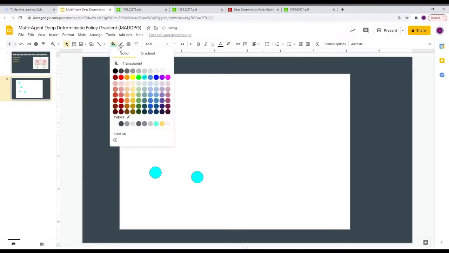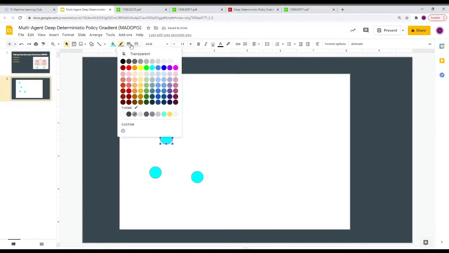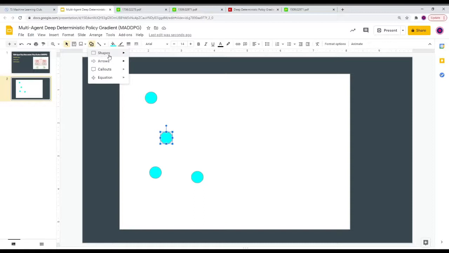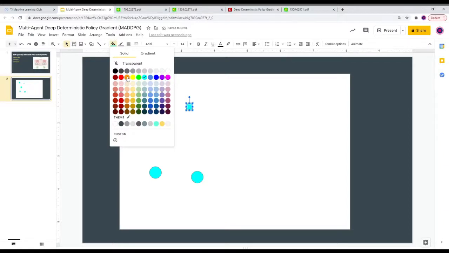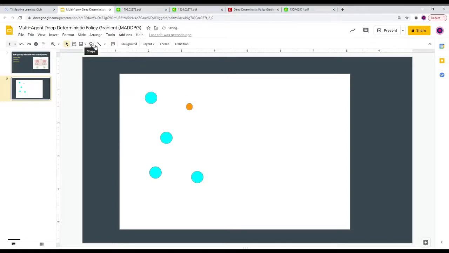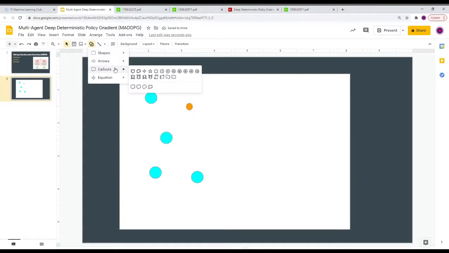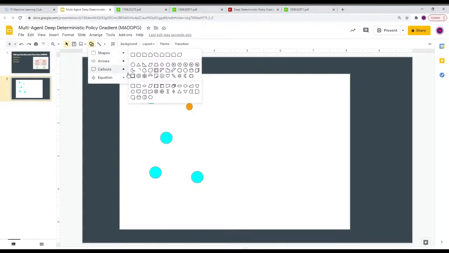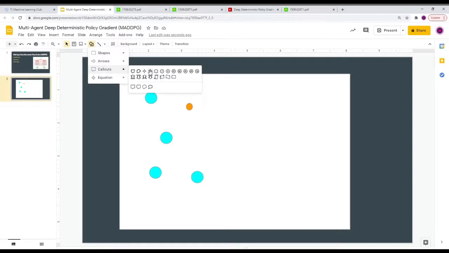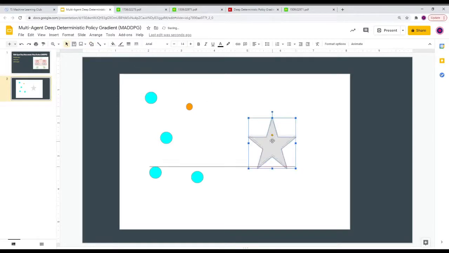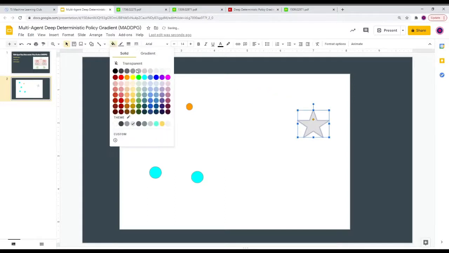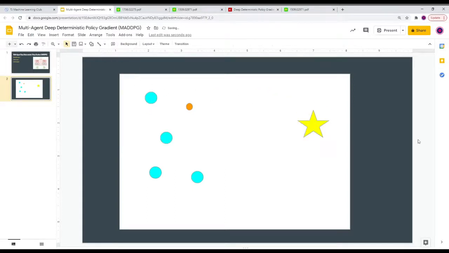And let's also say that we have a ping pong ball or some small ball that can roll around in the room. Let's mark that as orange. And let's say that there's some kind of X marks the spot. Can I do an X marks the spot? Let's do a star. Here we go. So the star is also initialized at a random place in the room, and the star is yellow. So this is your environment.